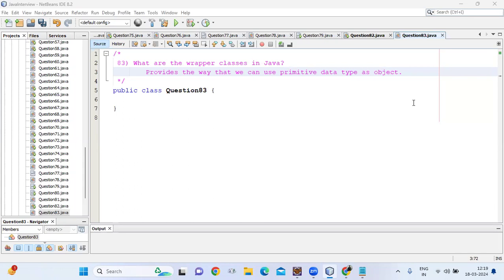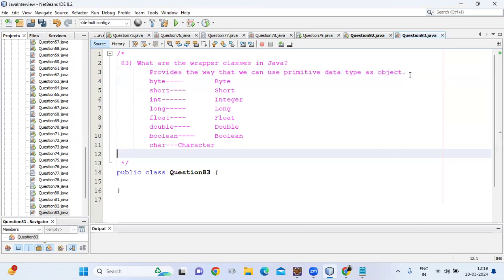Which are the primitive data types, guys? byte, short, int, long, float, double, char, boolean. These are the primitive data types. If we want to use a primitive data type in the form of an object, then we can use wrapper classes. So Java provides